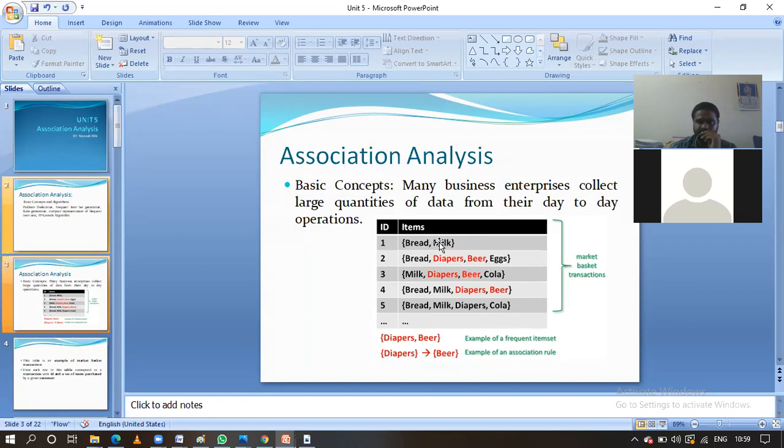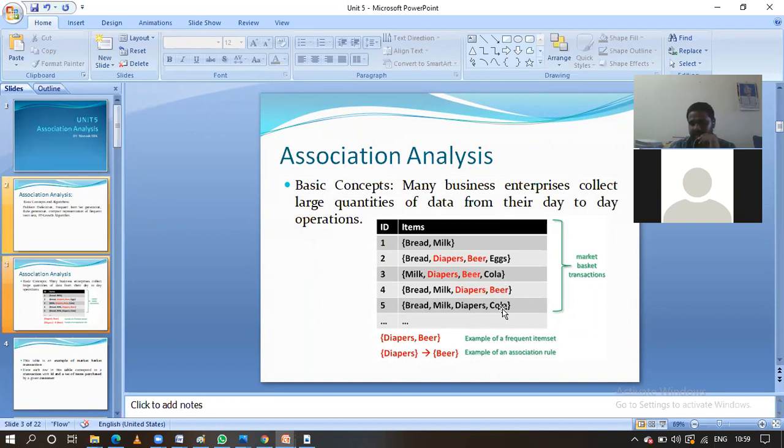Like in the first transaction, they have purchased bread and milk, and in the second transaction they have purchased bread, diapers, beer, and eggs. In the third transaction, they have purchased milk, diapers, beer, and cola. In the fourth transaction, they have purchased bread, milk, diapers, and beer. And in the fifth transaction, they have purchased bread, milk, diapers, and cola.